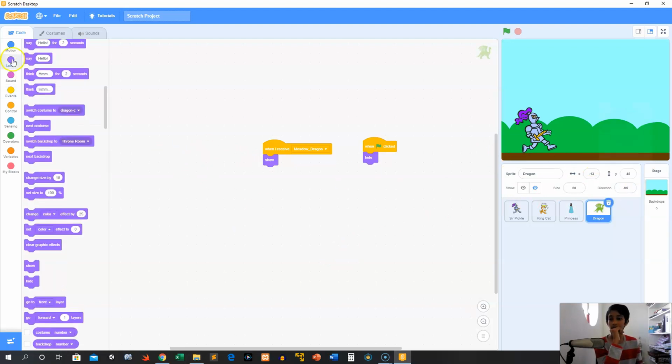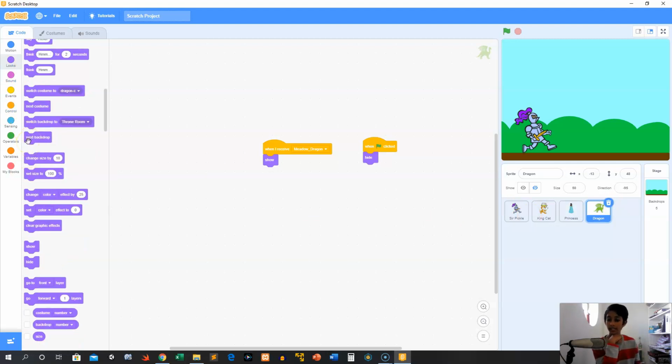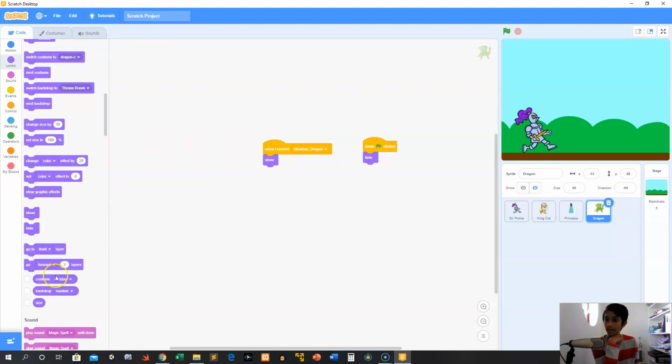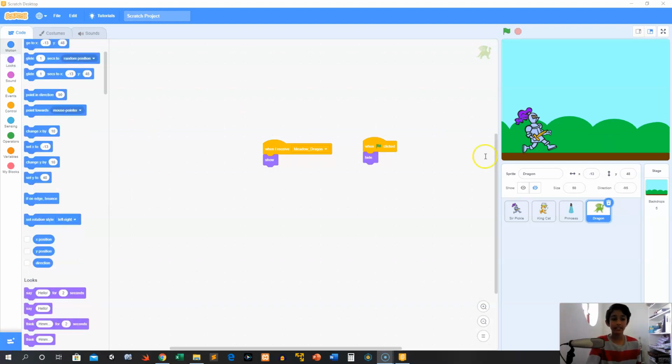So what we're going to do in the code here is, inside the dragon, remember, under looks, we're going to put this thing here. Where is the rotate? Let's see. I'll look for it for 1 second. Okay, turns out the rotate is here. The point in direction is motion. You guys probably knew that. I didn't, so I'm dumb. Okay, so we have point in direction 90. We want him to point in that direction and then show. It's important that we do it before showing, so he's all ready.